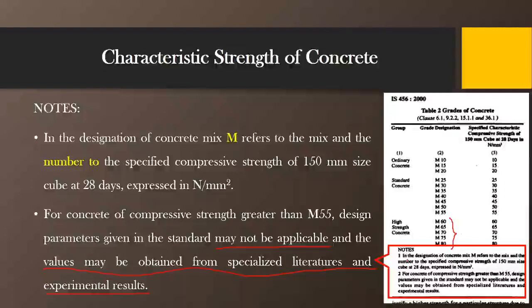So as per this specification, we have to consider the standard literature and the experimental results for calculating the values. For example, we have to calculate the flexural strength, or the modulus of elasticity for concrete having grades more than M55, by experiments or by referring to the standard literature, irrespective of taking these values from the IS 456 provisions.